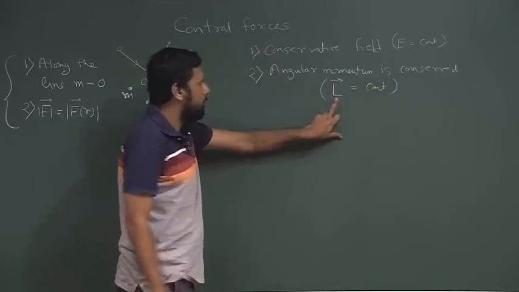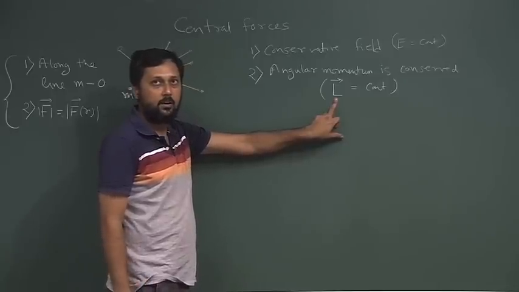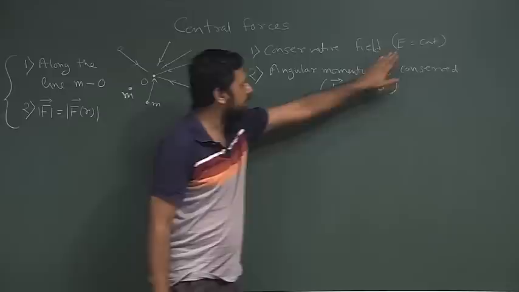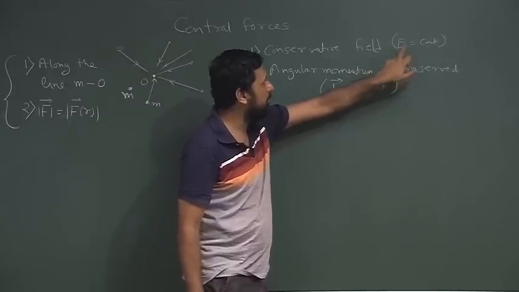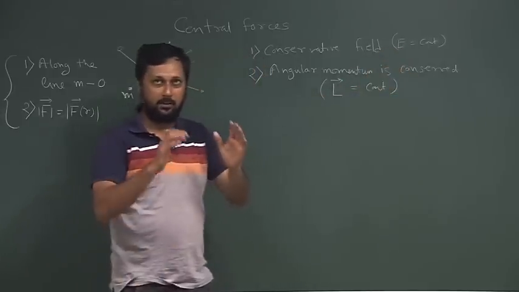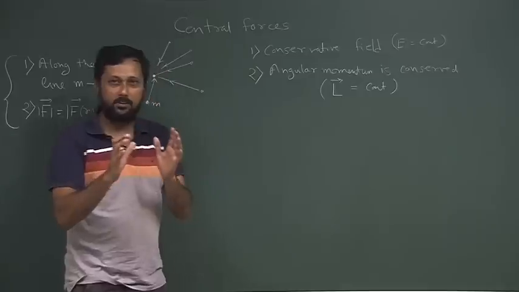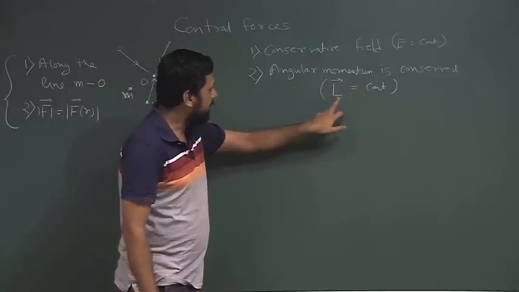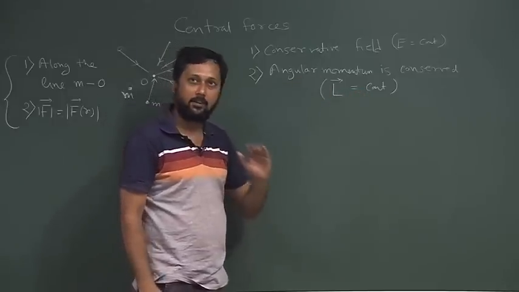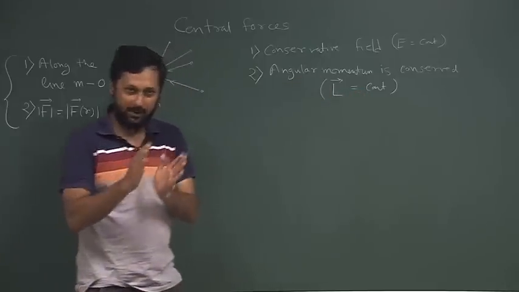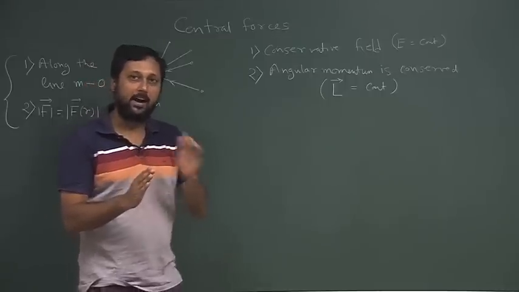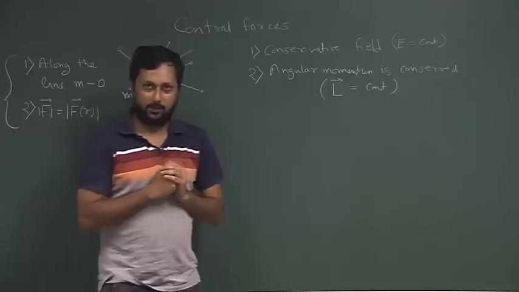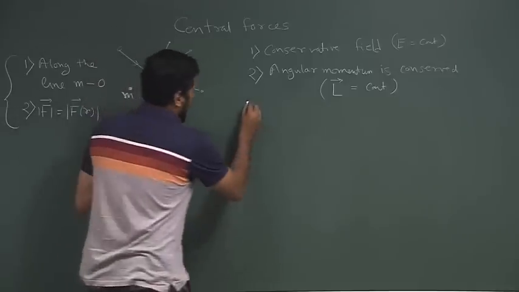We write L for the angular momentum vector. Please understand that angular momentum is not a scalar. Energy is a scalar quantity. So, energy is constant means E, as a number which represents the total energy, is constant. But angular momentum conservation essentially means L as a vector is a constant. That means it is not only the magnitude of that vector, but also the direction of that particular vector in space that is a constant.